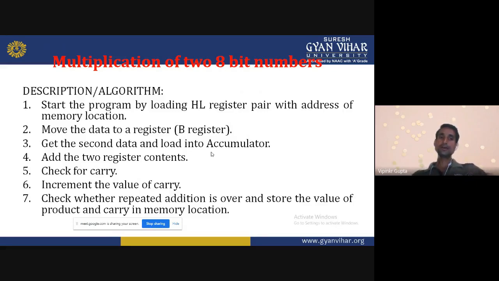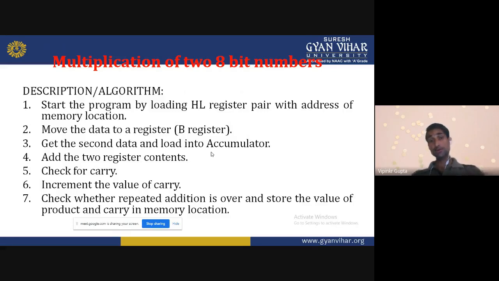After transferring that data, we want to fetch the second data. How will we fetch it? Our HL pair already holds the initial position, that is, the first data position. So first of all, we increase that register pair value. I will increment the HL pair by 1 so that we get the next memory location.